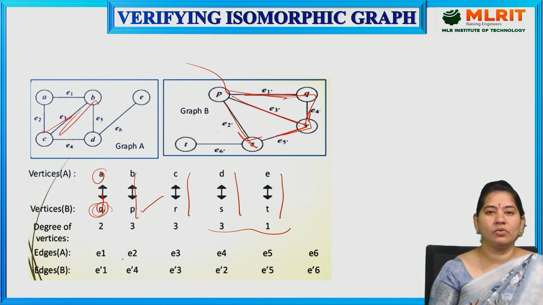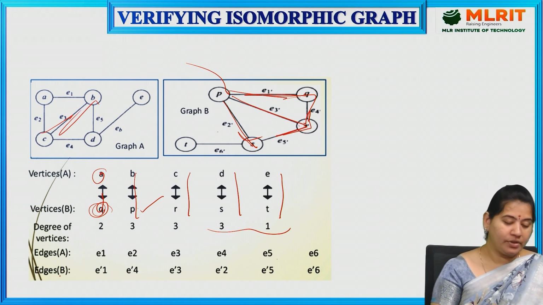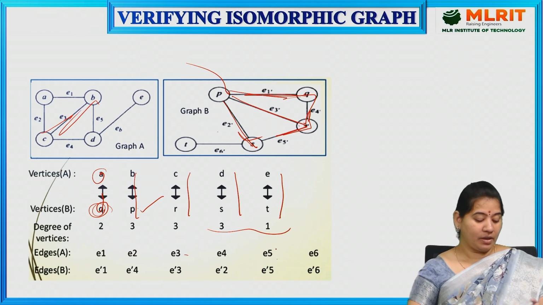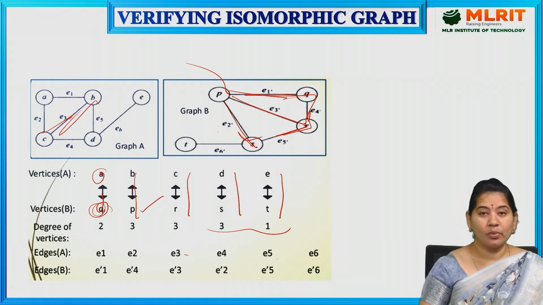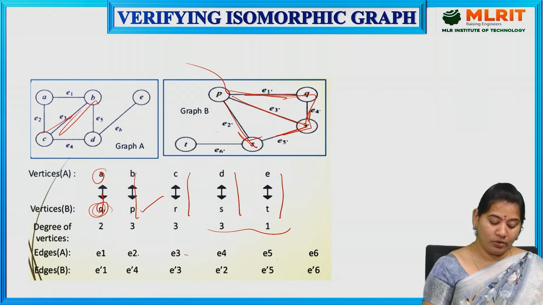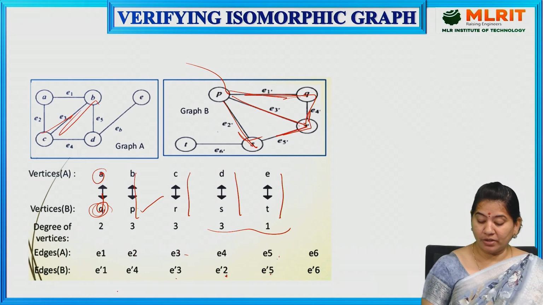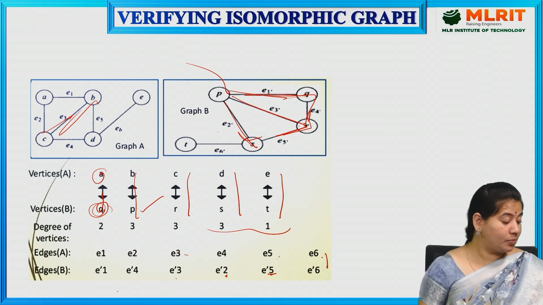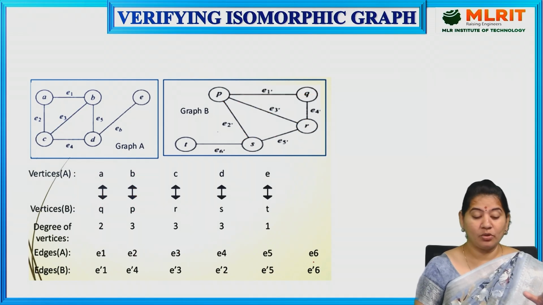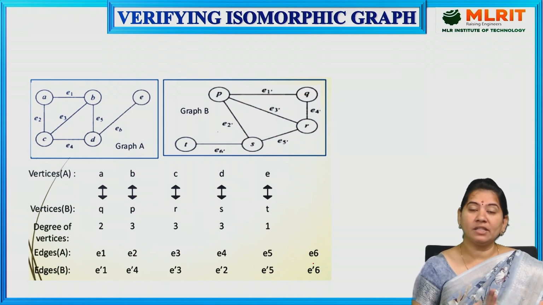Now edges also you have to consider. Edges of A: E1, E2, E3, E4, E5, E6, and edges of B: E-1, E-4, E-3, E-2 and so on. This edge E1 is mapped to E-1, E2 is mapped to E-4, E3 is mapped to E-3, E4 is mapped to E-2, and E5 is mapped to E-5. Based on the edges, you are equating which vertices and which edges are equal in both graphs.